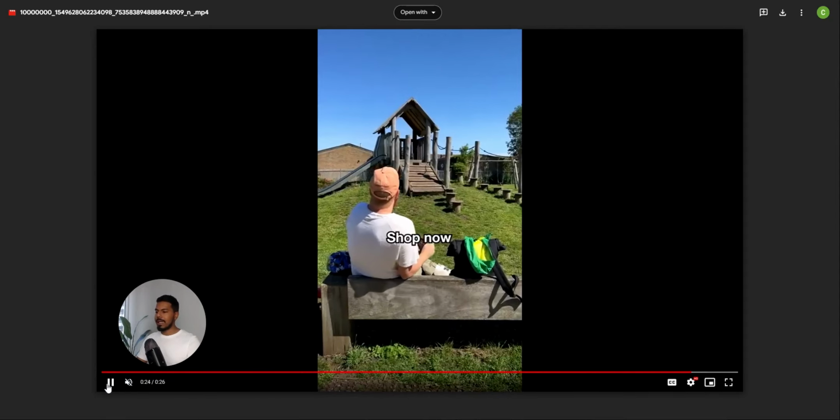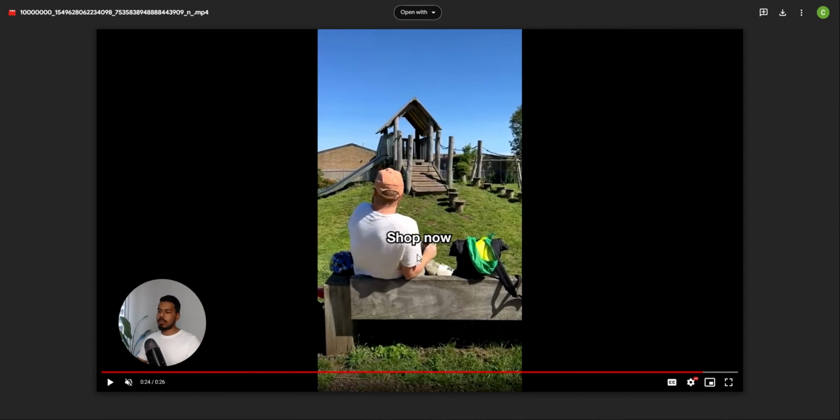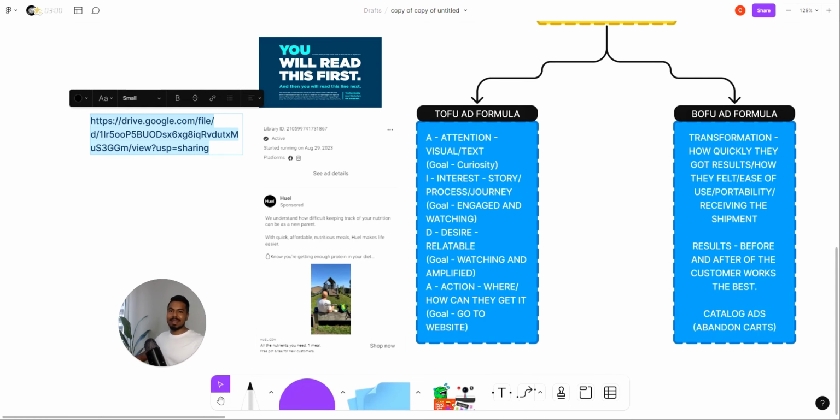And at the end, in the last 3 seconds, you'd notice the shop now button, right? While displaying the lifestyle of the ideal customer. So that's just an example of what the ad can look like. So yeah, that's the first ad.